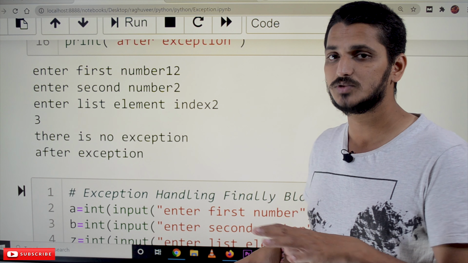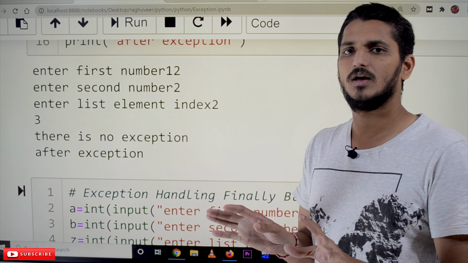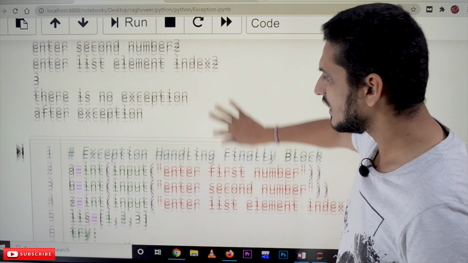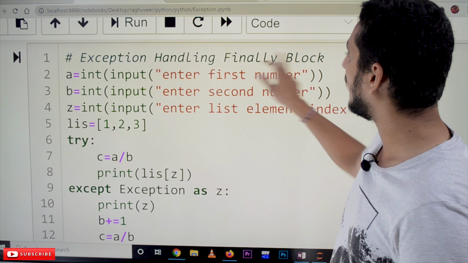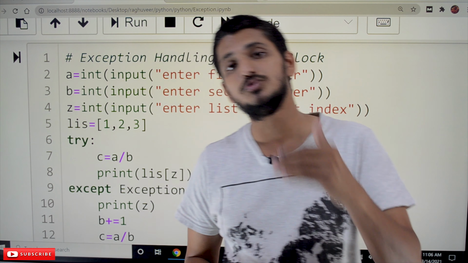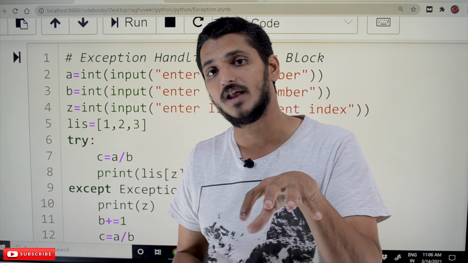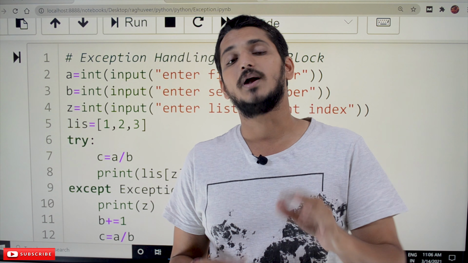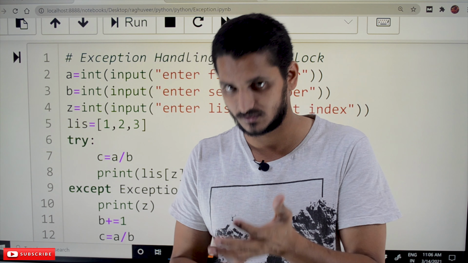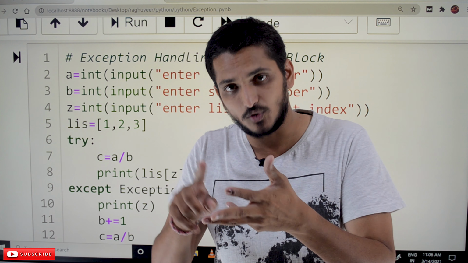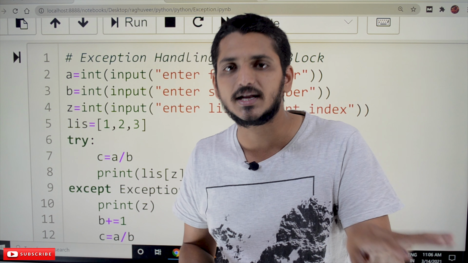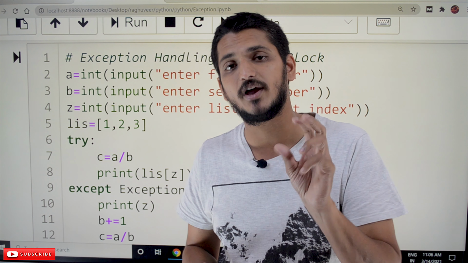Whenever there is no exception, if you want to display something or handle something, the else block will be called. Next one is exception handling: the finally block. So what's the use of the finally block? The else block is used whenever there is no exception. But the finally block will be called all the time, even if you have an exception, even if you don't have an exception. That is the use of the finally block.